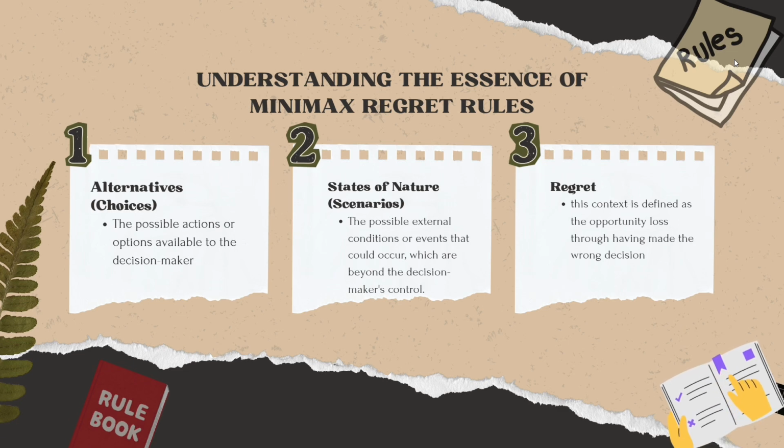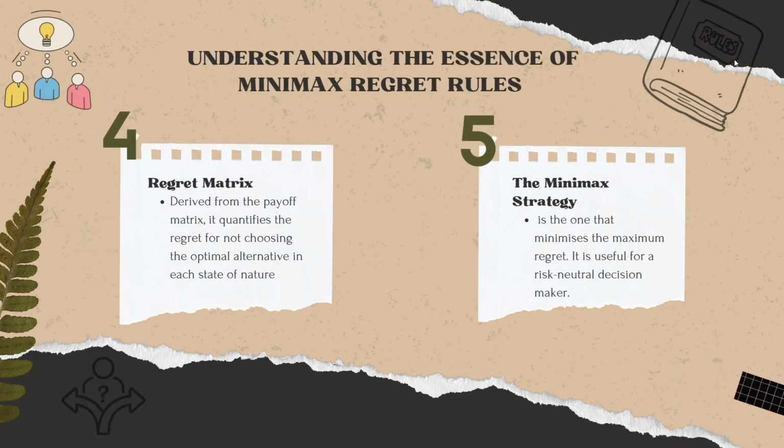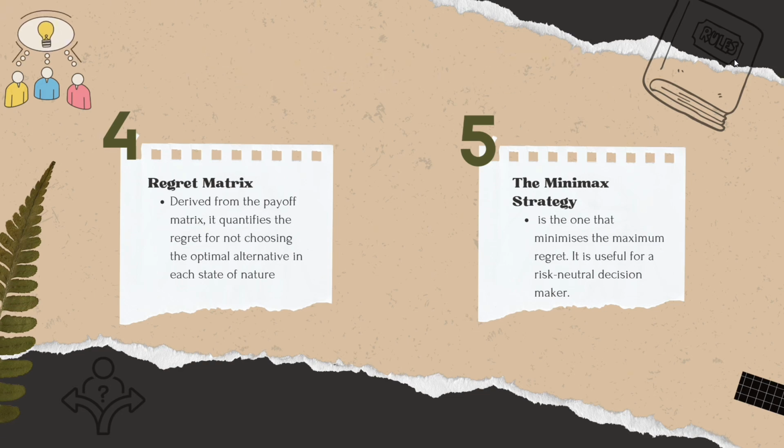And the third one is regret. This context is defined as the opportunity lost through having made the wrong decision. The fourth one, regret matrix, derived from the payoff matrix. This quantifies the regret for not choosing the optimal alternative in each state of nature. And for the last one, the Minimax strategy, this is the one that minimizes the maximum regret. It is useful for a risk-neutral decision maker.